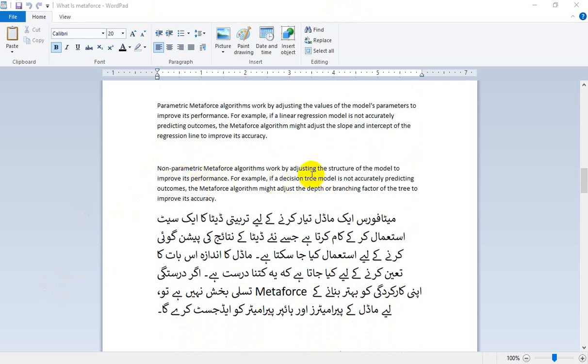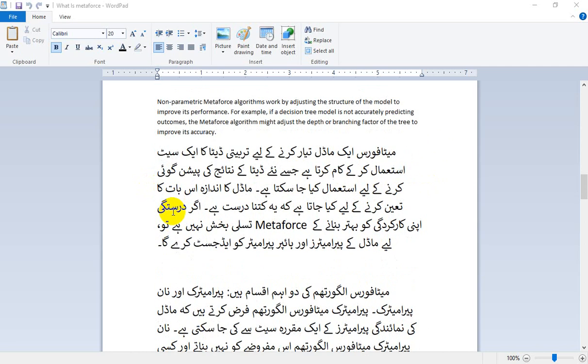Non-parametric metaphors algorithm works by adjusting the structure of the models to improve its performance. For example, if a decision tree model is not accurately predicting outcomes, the metaphors algorithm might adjust the depth or branching factor of the tree to improve its accuracy.